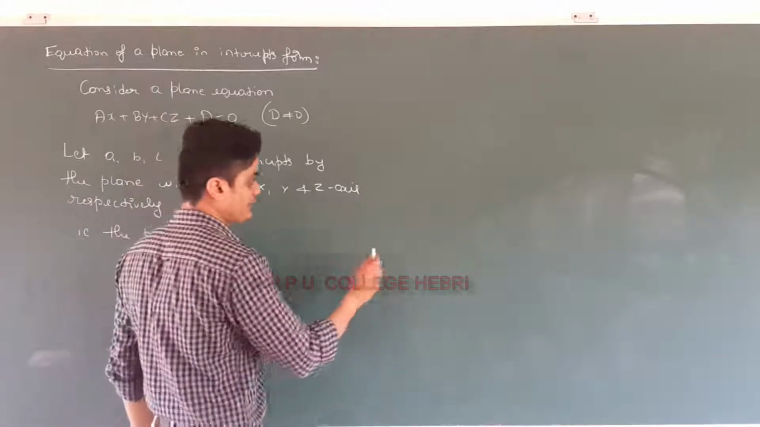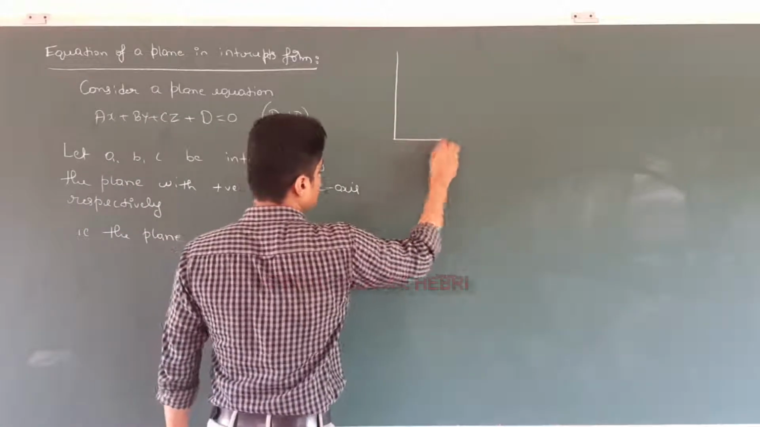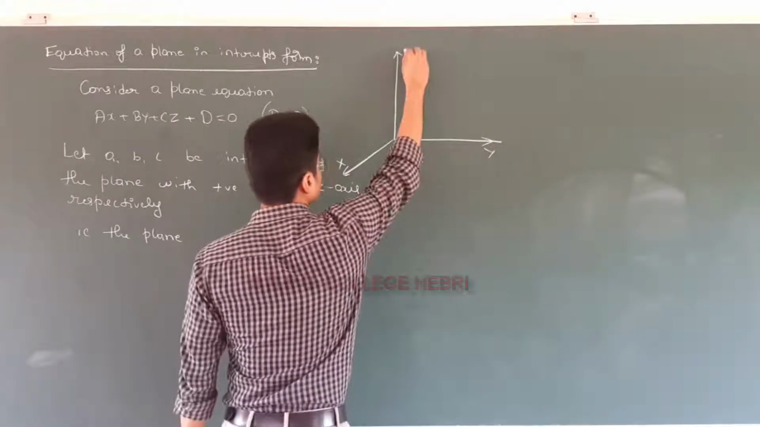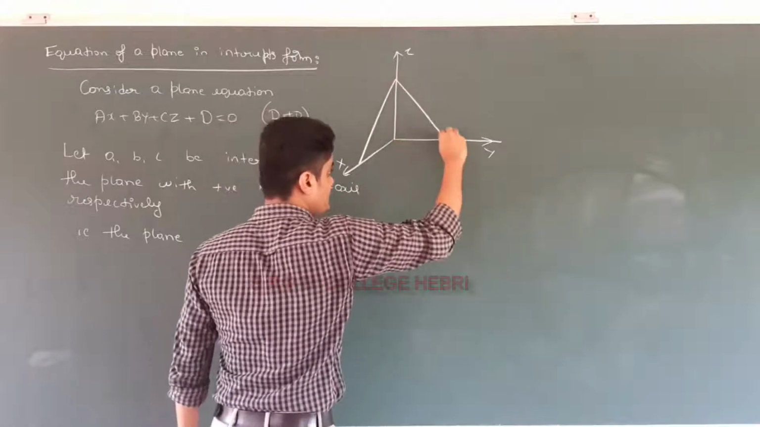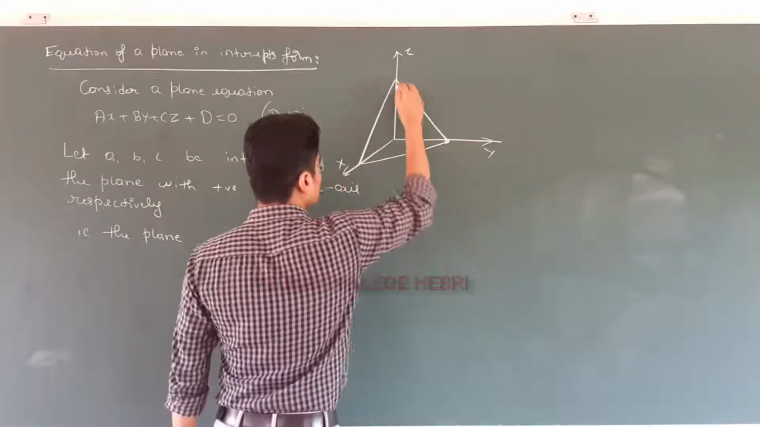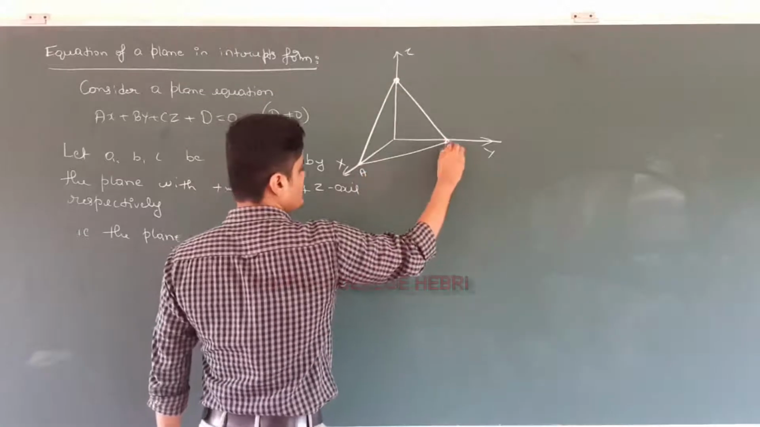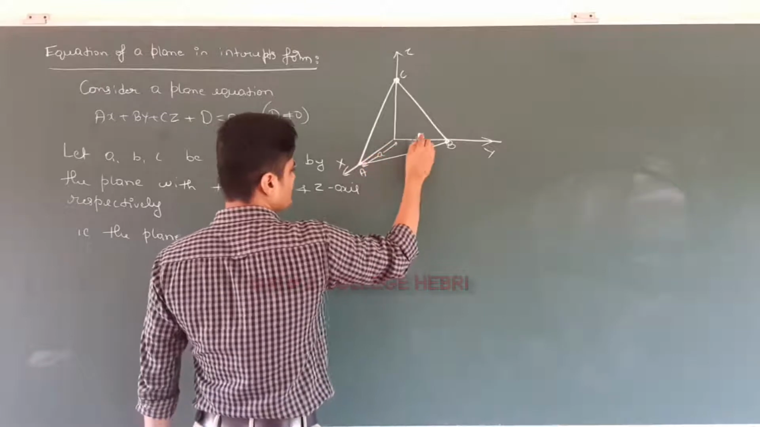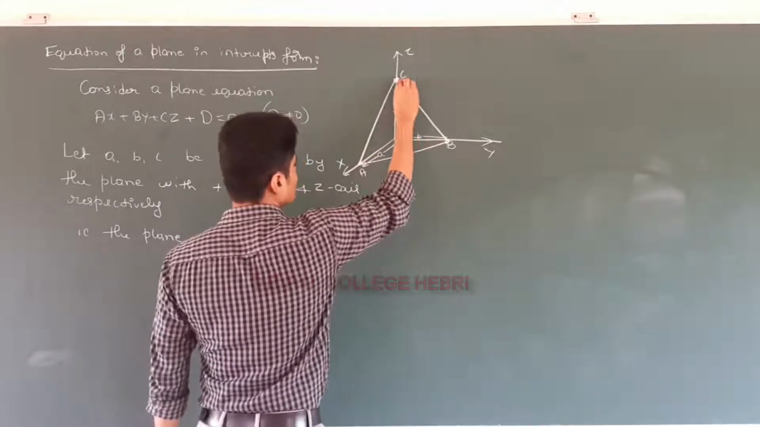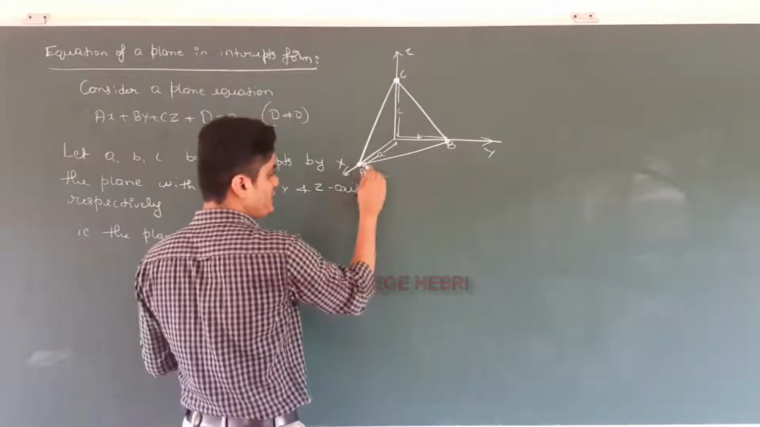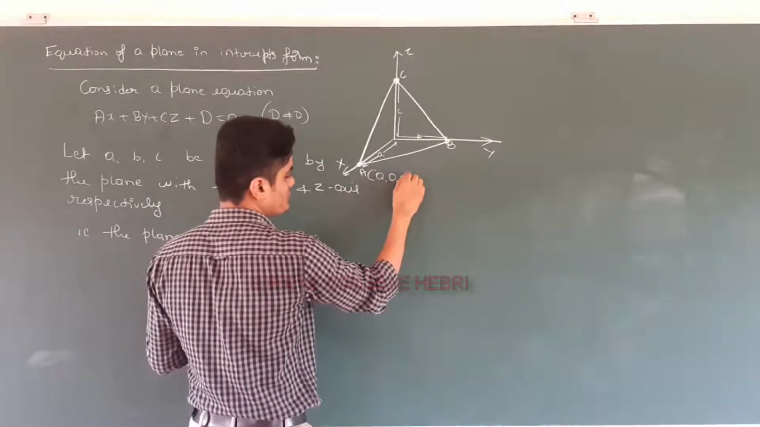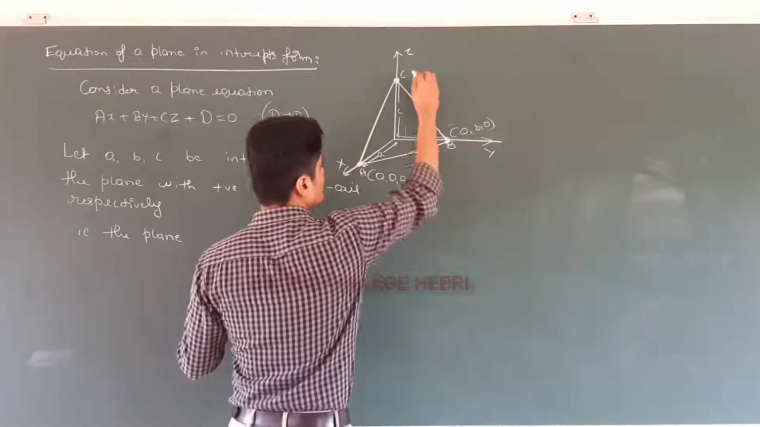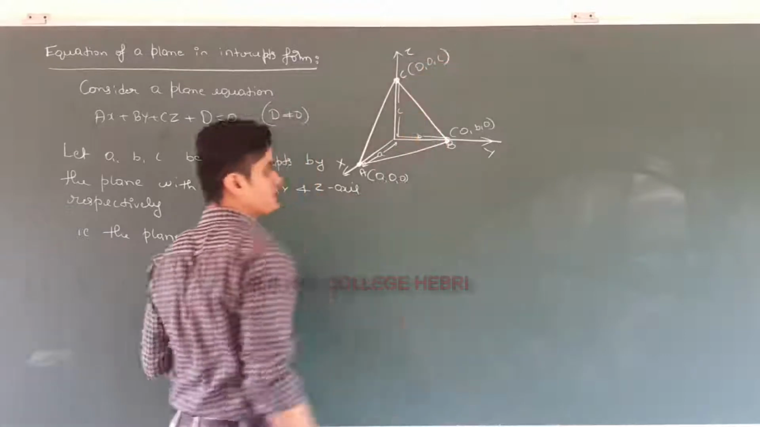Again, it's a rough diagram, not a perfect one, because I am drawing a three-dimensional diagram on a board. You can imagine this is the x axis, this is the y axis, this is the z axis. The plane meets the coordinate axes at particular points. Let this be a, this be b, this be c. This distance is the x intercept a, this distance is b, this distance is c. So what are the coordinates of A? A, 0, 0. What are the coordinates of B? 0, b, 0. You studied this in first PUC, in straight line.